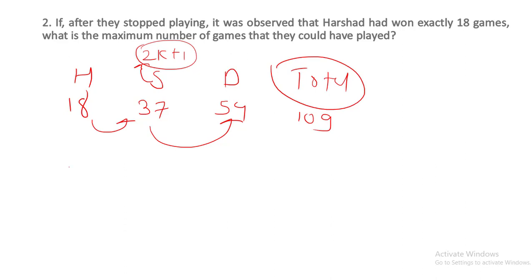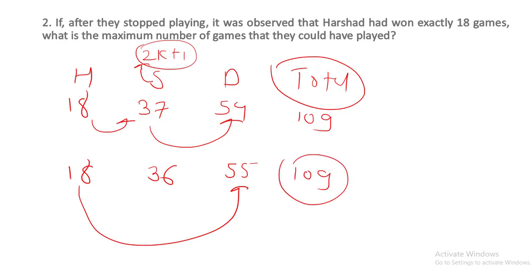So let's assume that if they are stopping due to draw का condition. Okay. So number of draws will be 18 3s are 54 plus 1, 55, and in this case number of games won by Sanket should be less than 37. So maximum number of games won by Sanket should be 36. Again, in this case 54 plus 55, total number of games maximum it could be 109. So answer is 109.